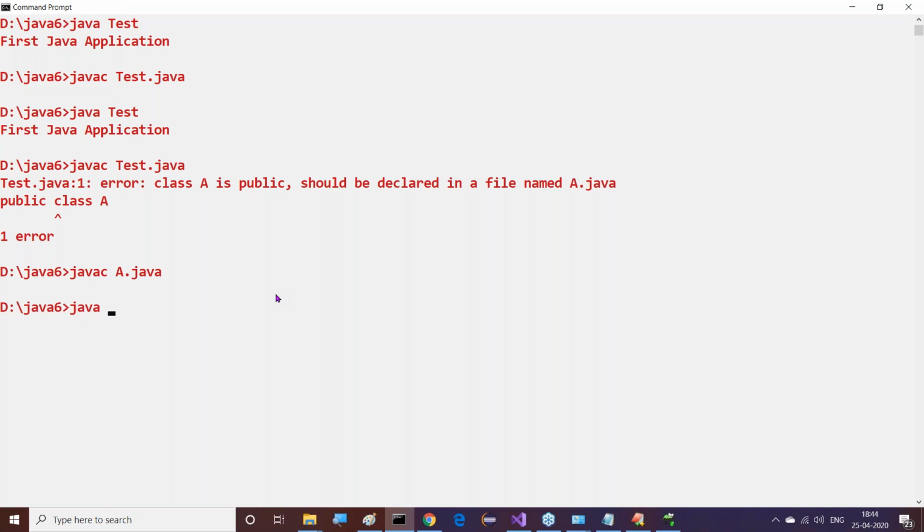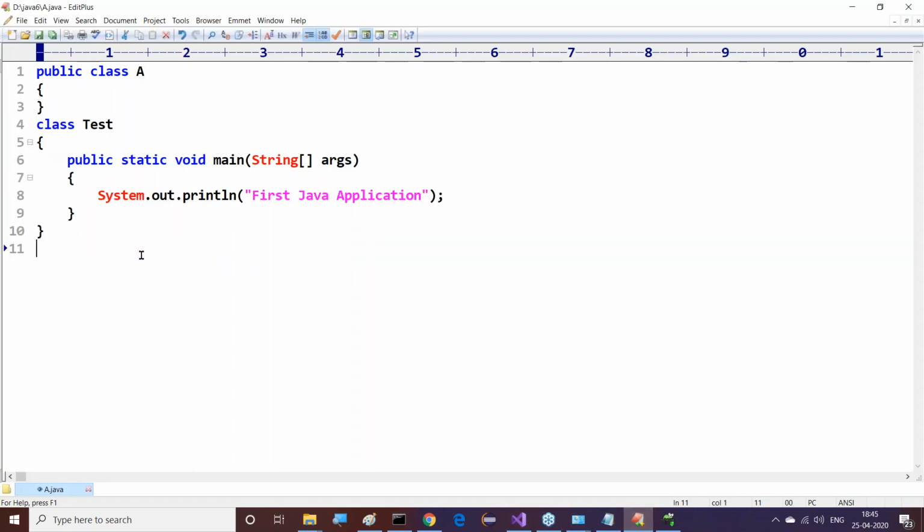Please see my Java code. Along with java, we have to provide the main method class name. Along with javac we provide the file name, A.java, that I agree. But along with the java command, we have to provide the main method class name.